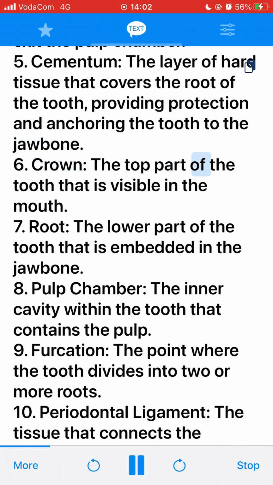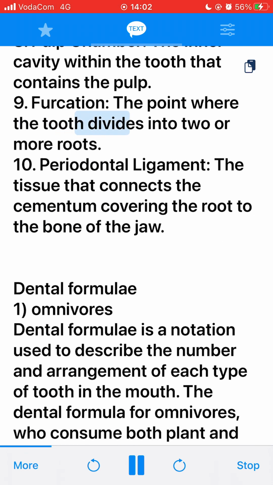6. Crown, the top part of the tooth that is visible in the mouth. 7. Root, the lower part of the tooth that is embedded in the jawbone. 8. Pulp chamber, the inner cavity within the tooth that contains the pulp. 9. Furcation, the point where the tooth divides into 2 or more roots. 10. Periodontal ligament, the tissue that connects the cementum covering the root to the bone of the jaw.